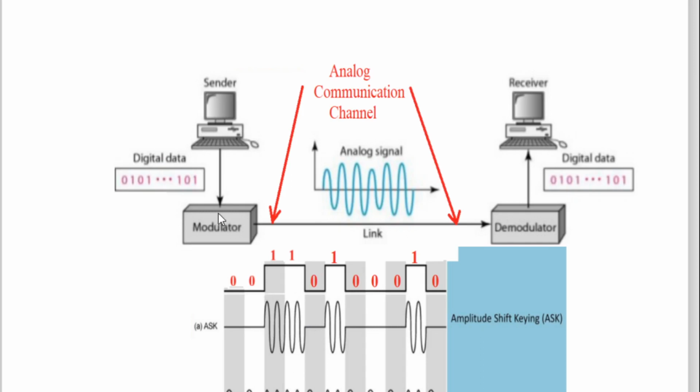So in this way, this modulator will change the amplitude parameter of the carrier signal according to logic 1 and 0. Then that analog signal, which sometime has high voltage and sometime low voltage, will be passed on this communication channel, which is analog. And now there is no problem. Then on the receiving end, that information will be demodulated and collected by this receiver.